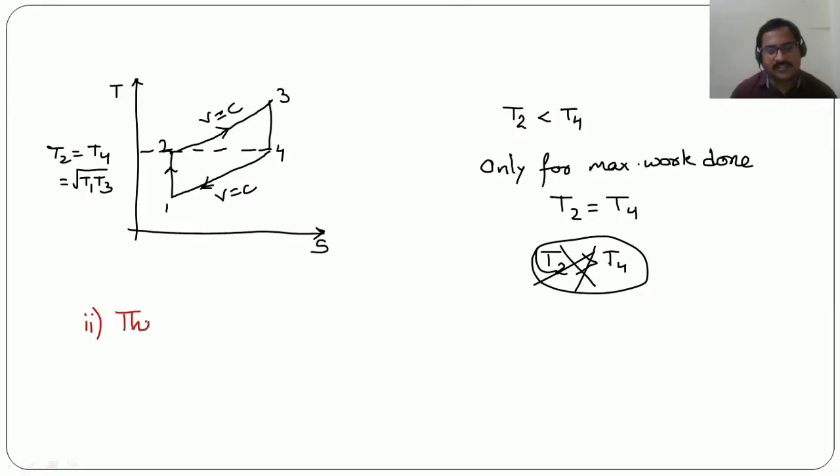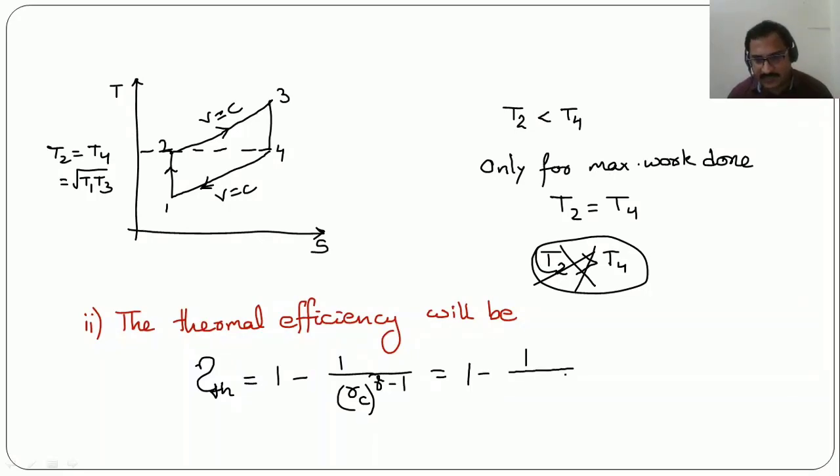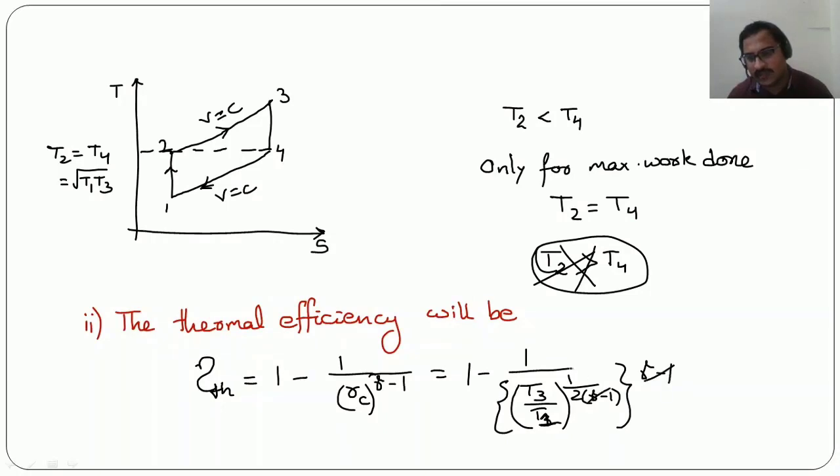Then coming to the second point here, what will be the thermal efficiency for maximum work done? So for maximum work done, this thermal efficiency formula is 1 minus 1 by RC power gamma minus 1. If we put RC as RC optimum, then this becomes T3 by T1 whole to the power 1 by 2 into gamma minus 1, whole power gamma minus 1. So these two will get cancelled.